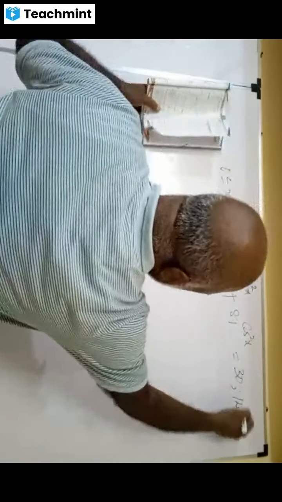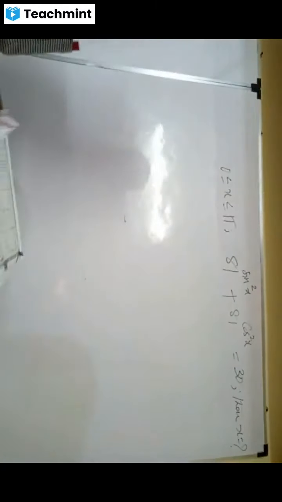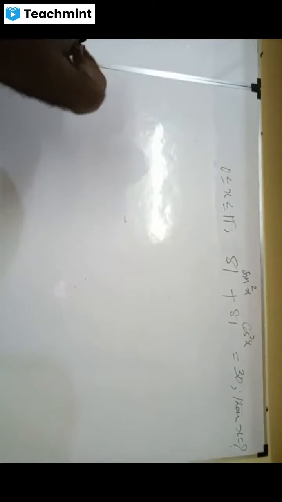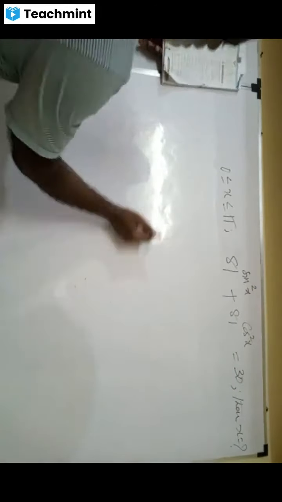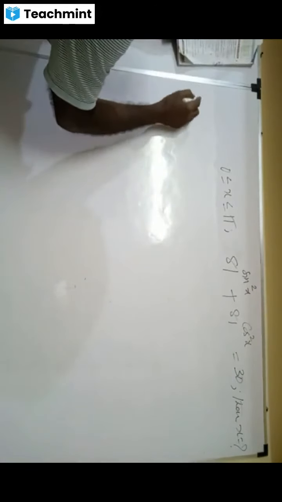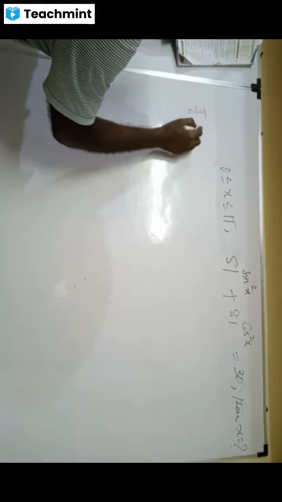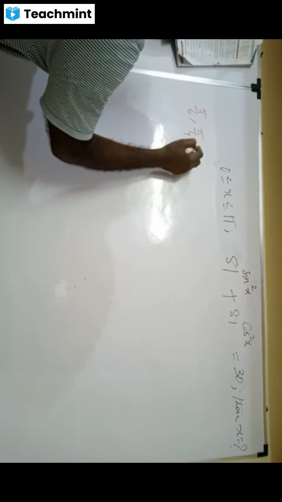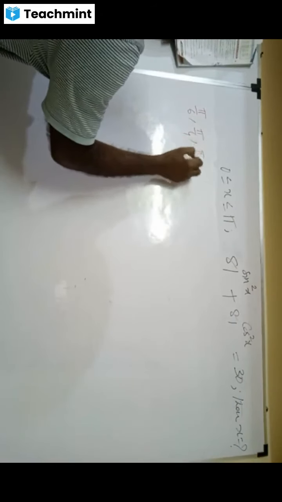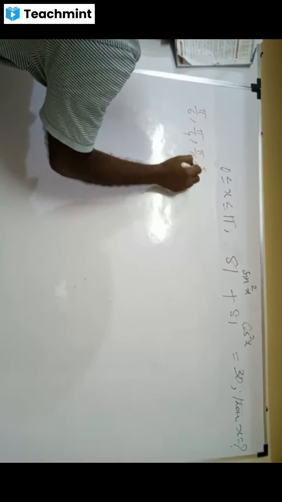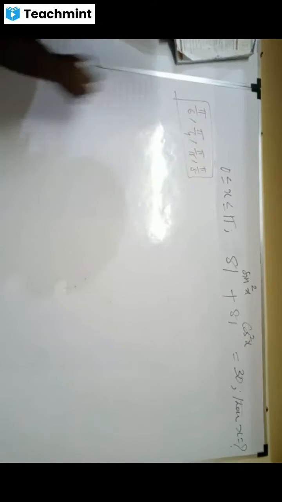Then x equal to what? And write the options. First option, x equal to pi by 6, pi by 4, pi by 15, pi by 8.